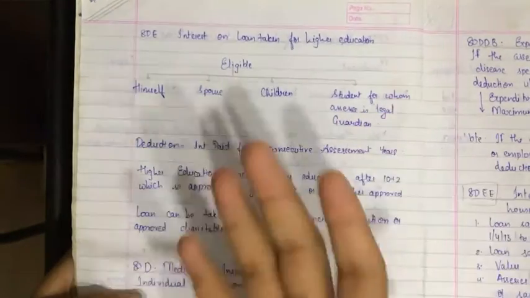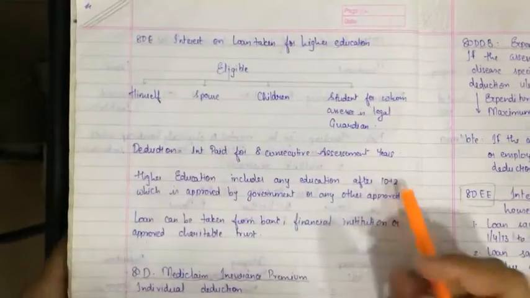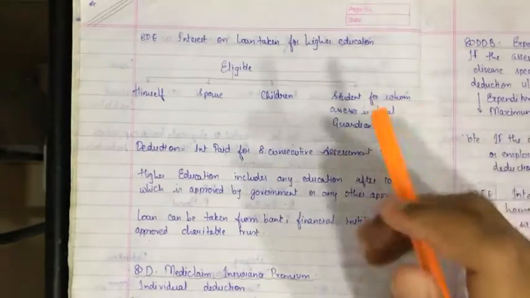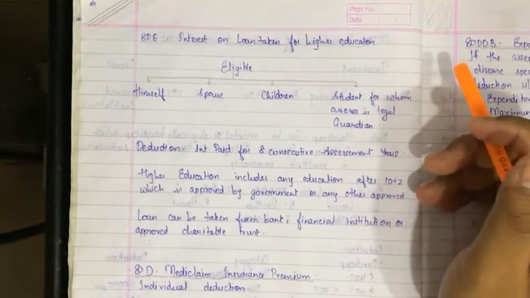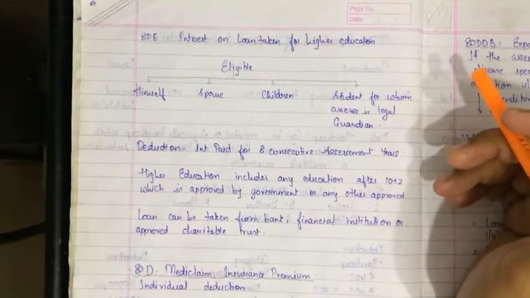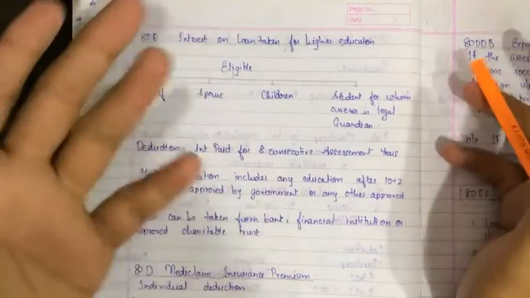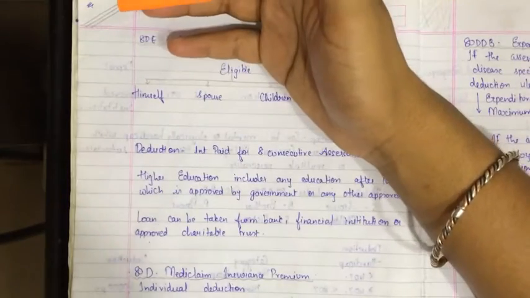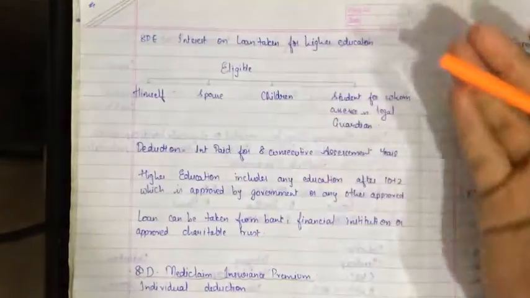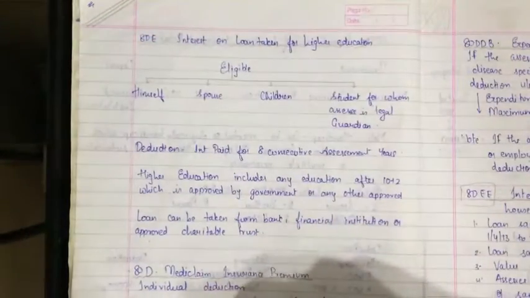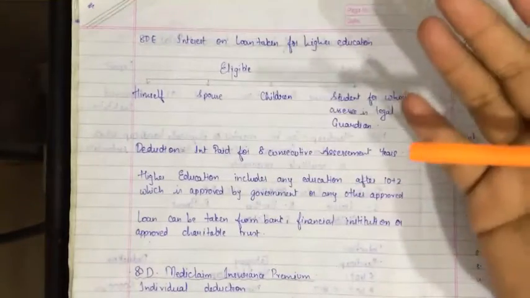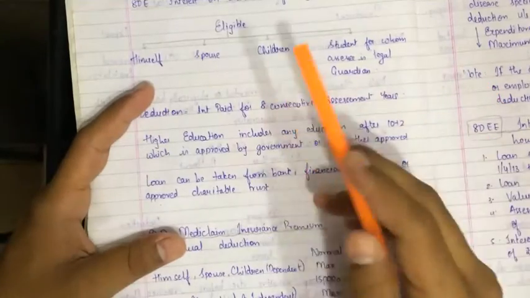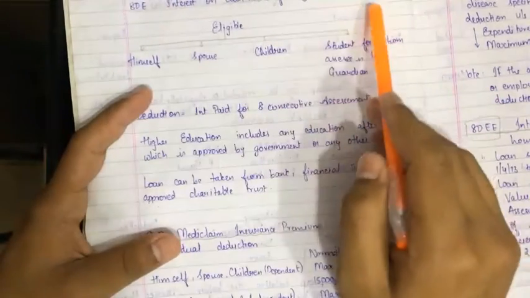A legal guardian can be like, if a child was sitting on a road and the SSC took him and brought him home, rather than sending him to an orphanage, and kept the child as his son or daughter at home, so he can be a legal guardian for that child also. Deduction: interest paid for 8 consecutive years, means the loan might be for a long period.